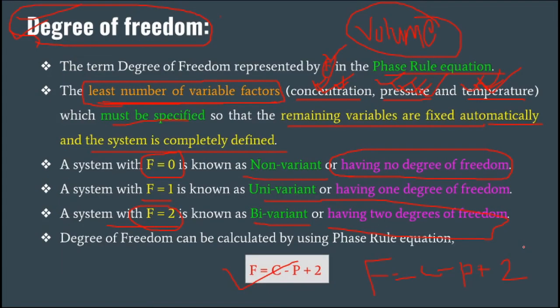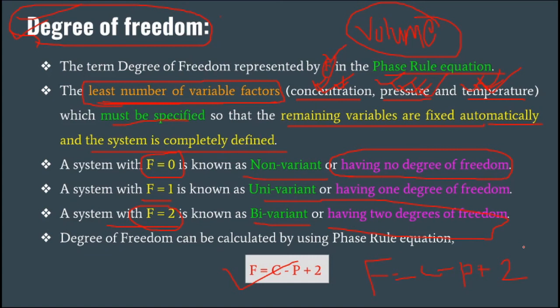And last, what are the degrees of freedom? It is the least number of variable factors which must be specified, after which the other variables are automatically fixed. This is called the degrees of freedom, and it is denoted by capital F.